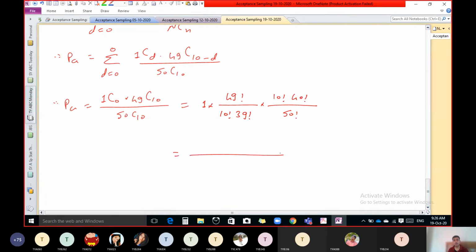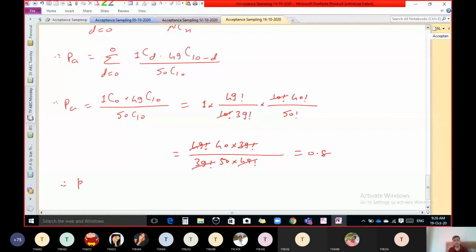Simplify. 49 factorial, keep as it is. Cancel this 10 factorial. 40 factorial means 40 into 39 factorial. Keep this 39 factorial as it is. 50 factorial, you can write 50 into 49 factorial. This 49 factorial cancels, 39 factorial cancels. 40 divided by 50 is 0.8.